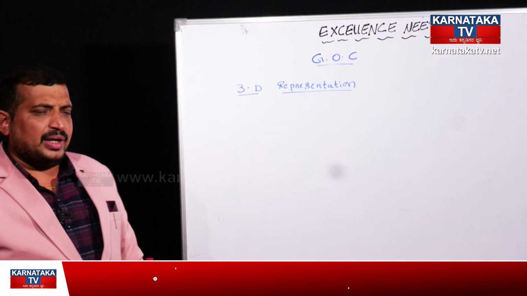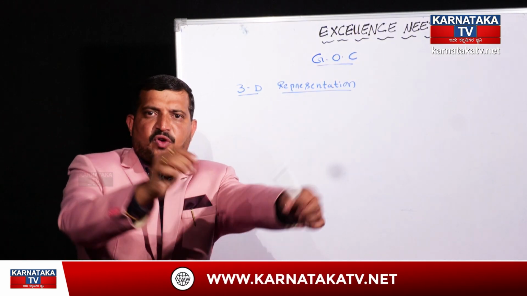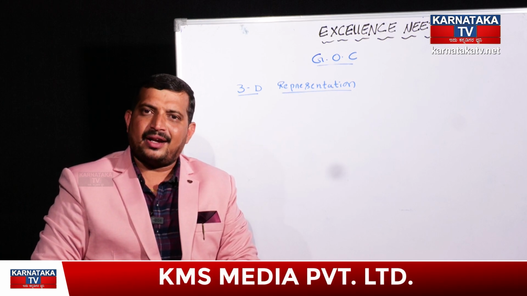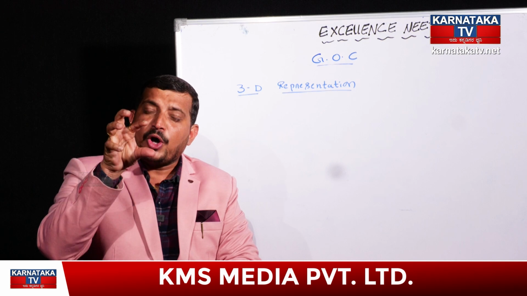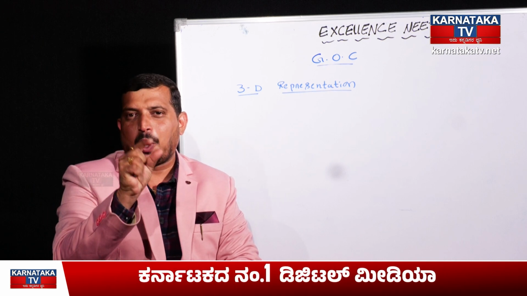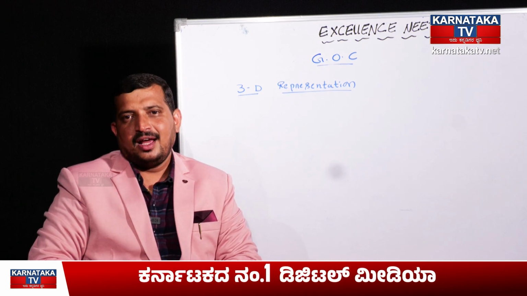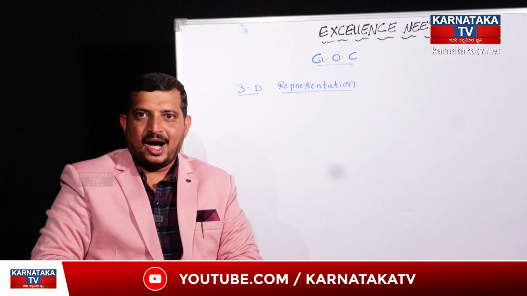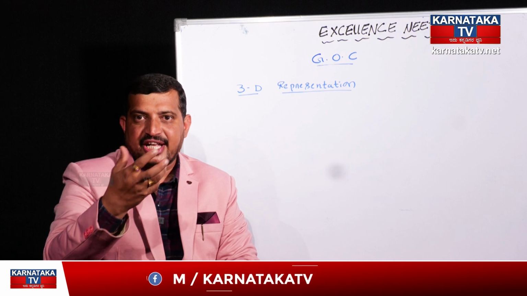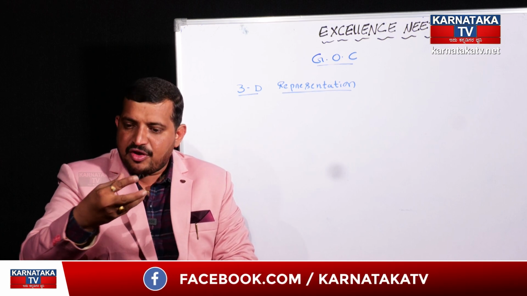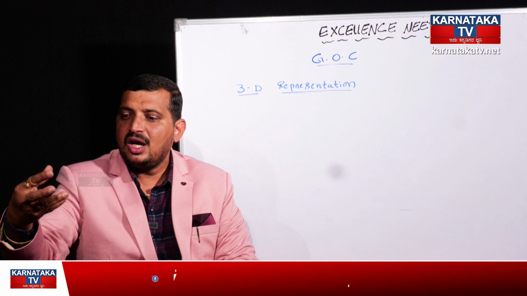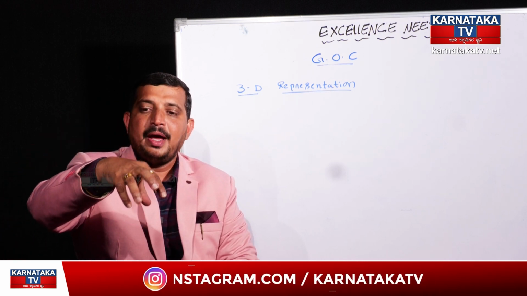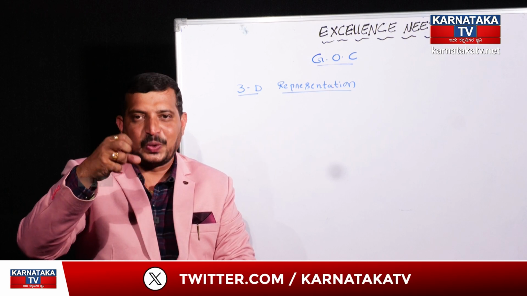Why? Someone will be thinking, why is this 3D representation of organic compounds very important? We know that when we are studying chemical reactions, the orientation of the organic compound is also very important. How the three-dimensional orientation is, decides how the other reactant molecule is going to attack that particular carbon atom containing organic compound. Based on that, our chemical reactions are going to be decided.